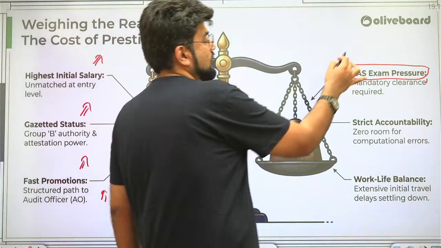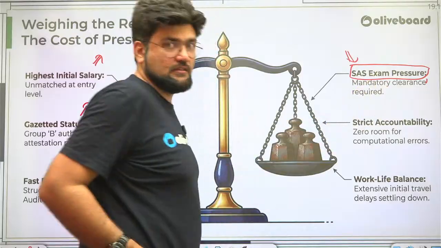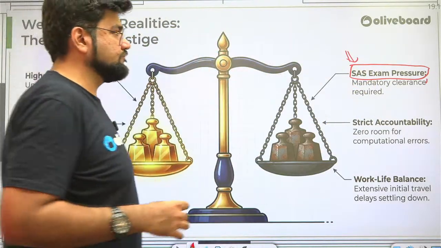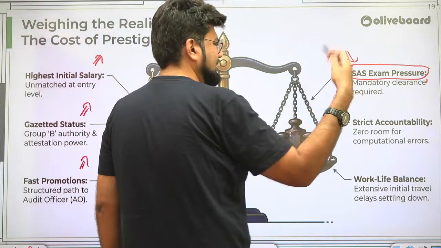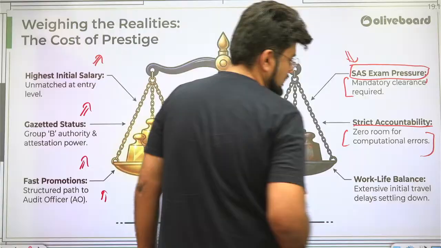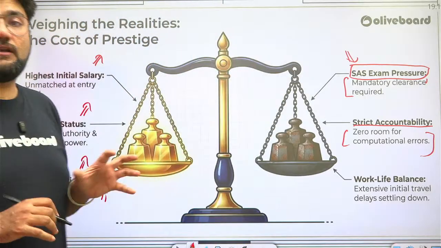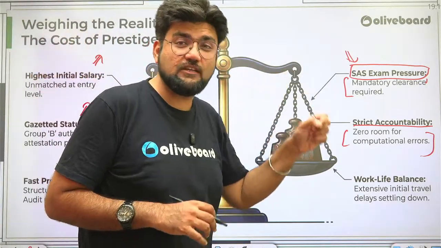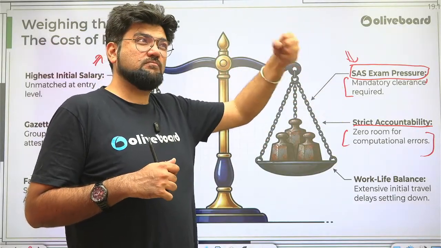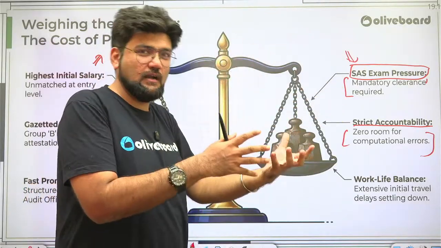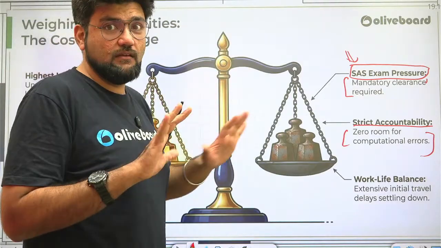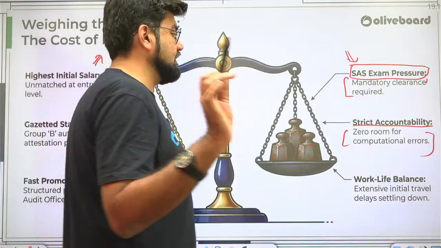There is a lot of pressure as far as the SES exam, the interdepartmental exam, is concerned for your conversion from your probation to a senior post, right? And mandatory clearance is required. That is for everywhere only. Strict accountability. As an assistant audit officer, you have highly strict accountability because you're dealing with very sensitive financial information of high stakeholding public sector enterprises, undertakings, etc. So it can be like you're walking on eggshells. So be careful about that.